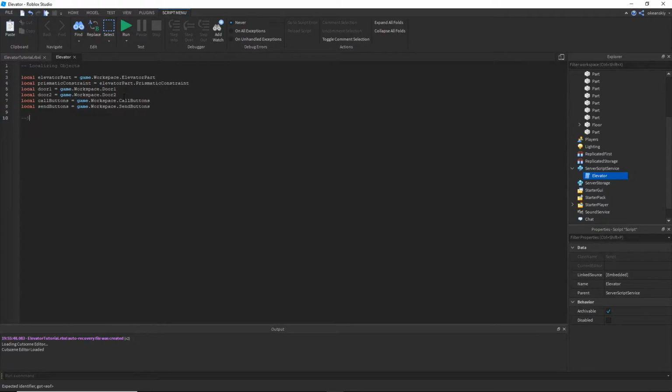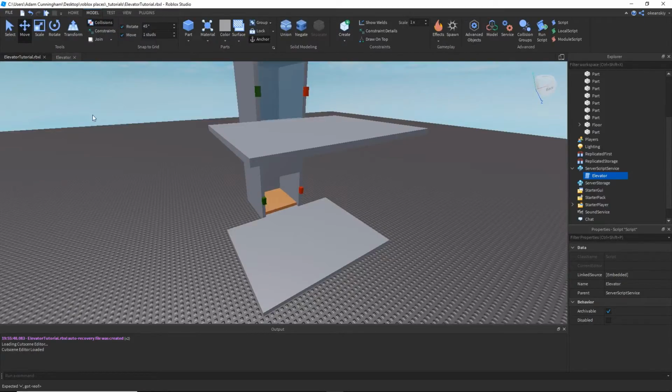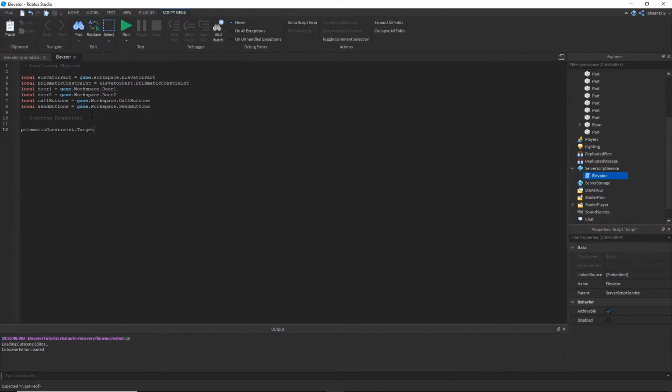Next, I'm going to put out sort of starting properties. This is just describing how it's going to look by default before anything happens. I start with the prismatic constraint target position. Since I want it to start at the 0 position, I'm going to deliberately declare it at 0.